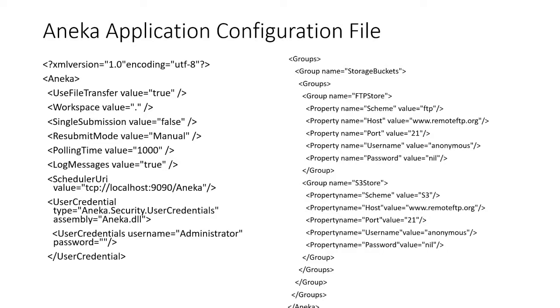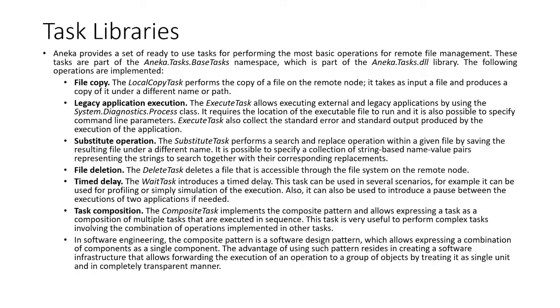Next we have task libraries. Aneka provides a set of ready-to-use tasks for performing the most basic operations for remote file management. These tasks are part of the aneka.task.basetask namespace, which is part of the aneka.task.dll library.